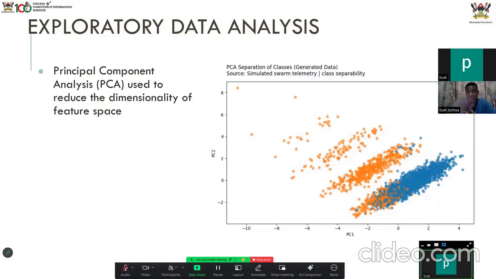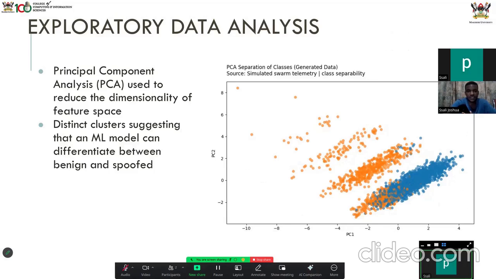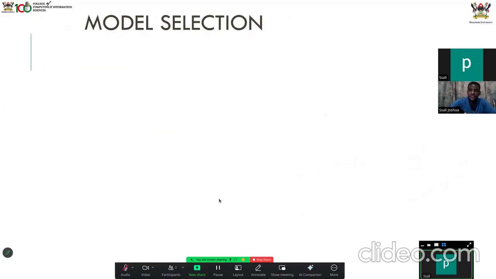And then we also went ahead to look at principal component analysis, where we wanted to reduce the dimensionality of the feature space so that we can only maintain features that affect the result or the end goal. So from here, we saw distinct clusters, suggesting that an ML model can differentiate between benign and spoofed.